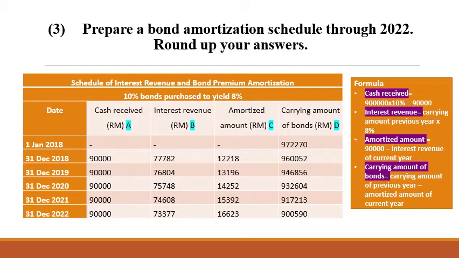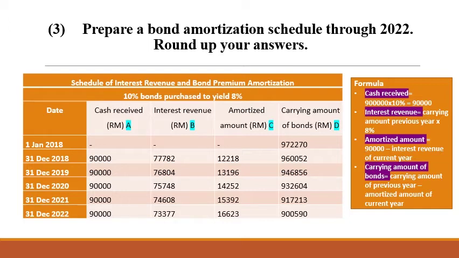This amount is obtained by subtracting 12,218 ringgit from 972,270 ringgit. This step is continued till 2022.